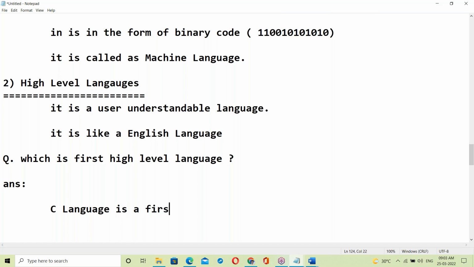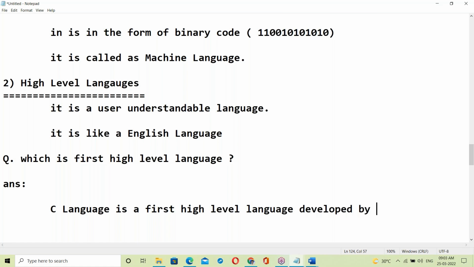Before that, we don't have any official language. Before that we have the machine language and assembly language. Next is C language only. After C language, everything came. Yes, C language is the first high level language. Okay, developed by